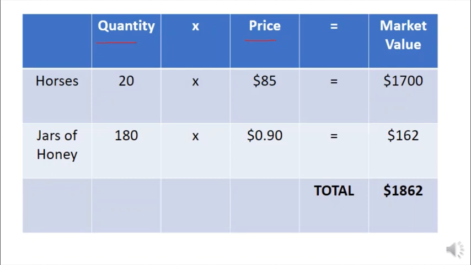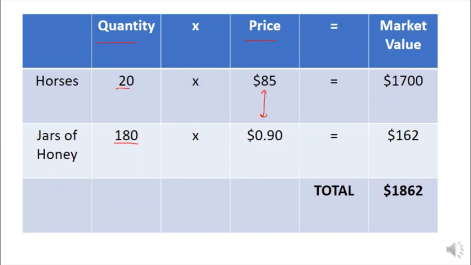Because it gives us this apples to apples comparison. Sweetbriar produces both horses and honey, and you'll notice that in this trivial and made up example, we make a lot more jars of honey than we raise horses. But a horse is much more valuable than a jar of honey.